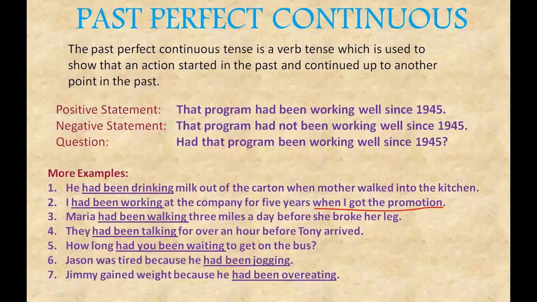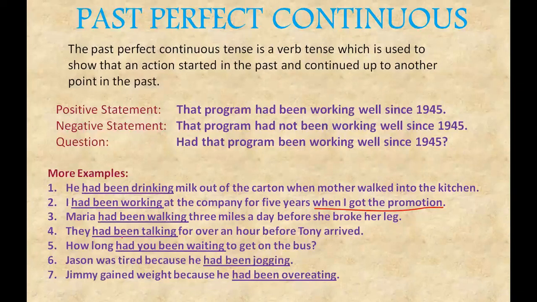So from that point, 1 hour back, that is the time when they started talking. So if Tony arrived at 5 o'clock, they started talking at 4. So from 4 to 5 they were talking. So when Tony arrived at 5 o'clock, we can say they had been talking for over an hour. So for around 1 hour they had been talking. That means they were continuing to talk until that time. And after he came, it changed. Okay, that is what it means.